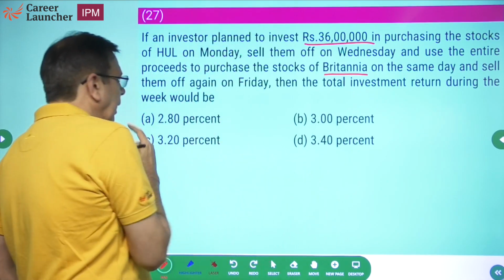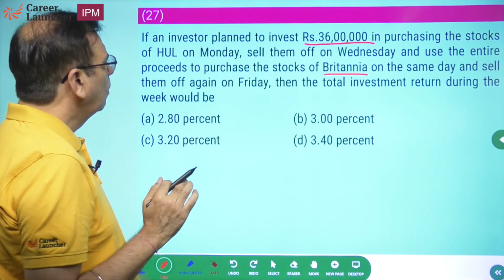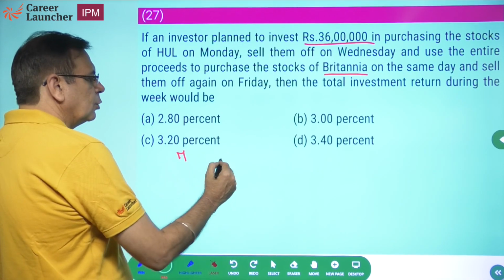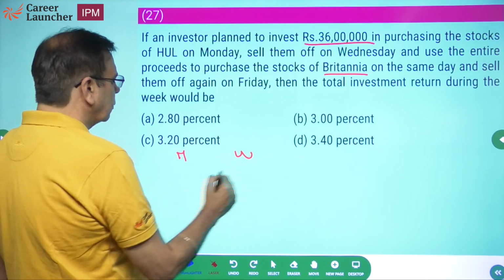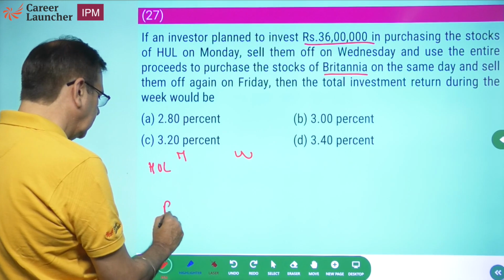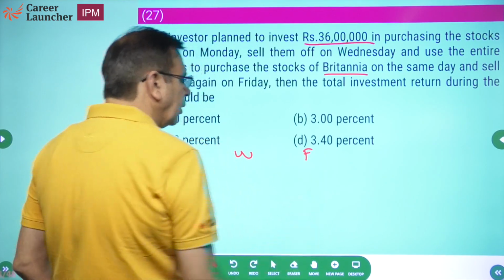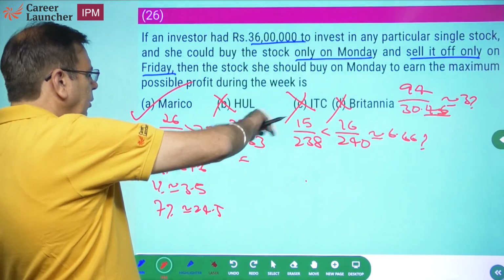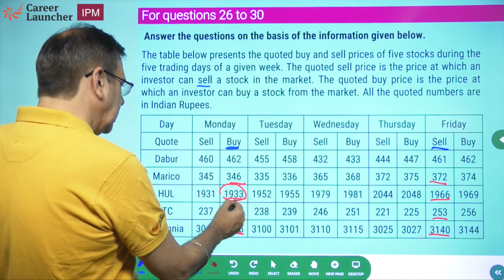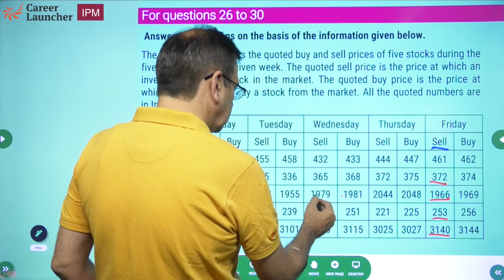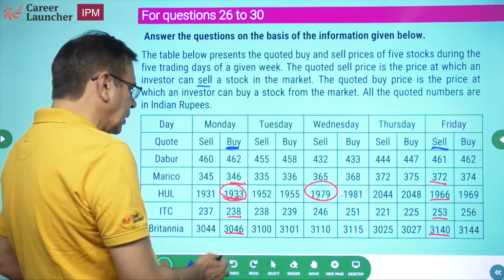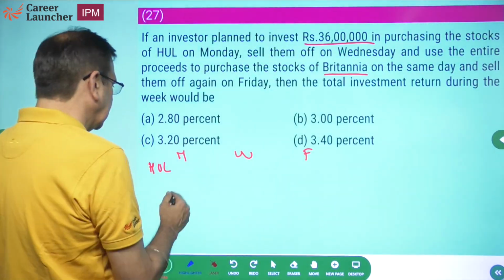on the same day and sell off on Friday. So Monday he purchases HUL. Okay, so Monday HUL he purchased, Wednesday he sold HUL, and he purchased Britannia, and he sold entire Britannia on Friday. This is what it is. So let's look at HUL Monday and Wednesday. HUL 1933 to 1979. He sells HUL on Wednesday. So 1933 to 1979.